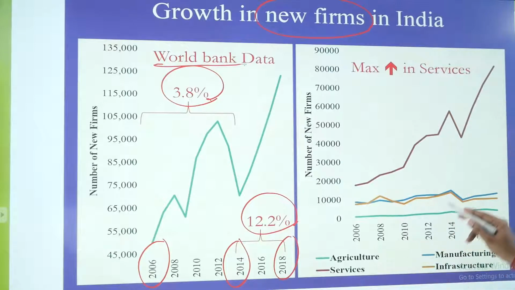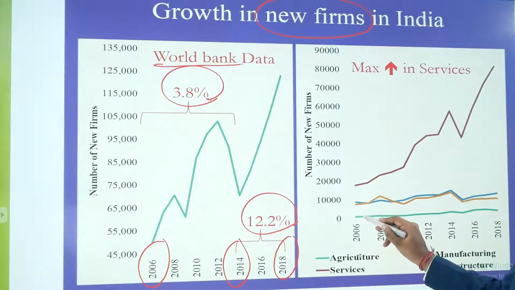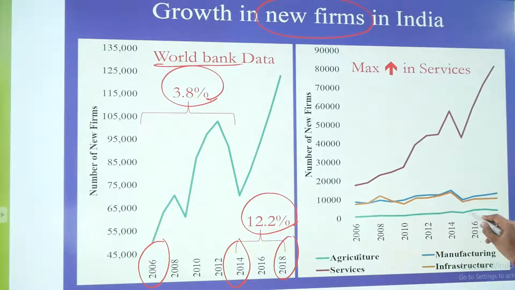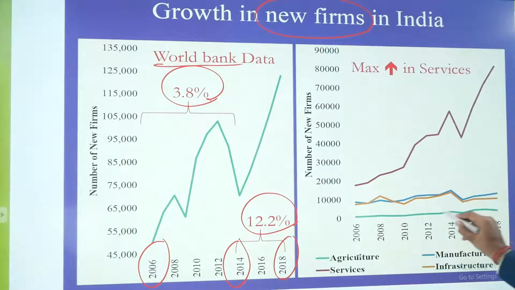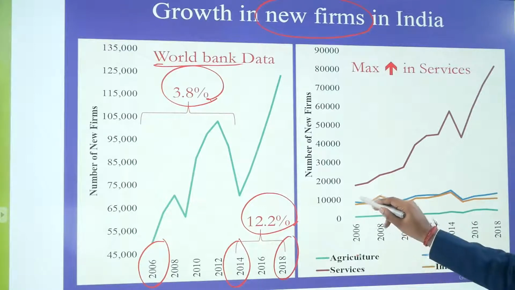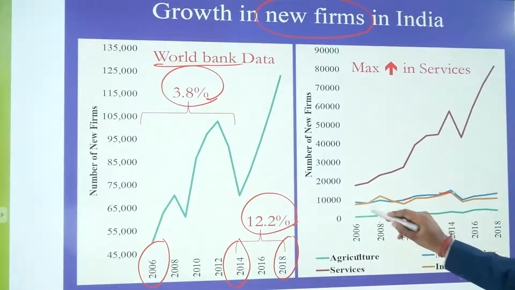Next point is, if we see sector wise, so there are total 4 sectors. Agriculture sector, this green line indicates the agriculture sector. In the agriculture sector there is minimum number of firms creation. Manufacturing sector, this blue line indicates manufacturing sector. Mustard line indicates infrastructure sector.